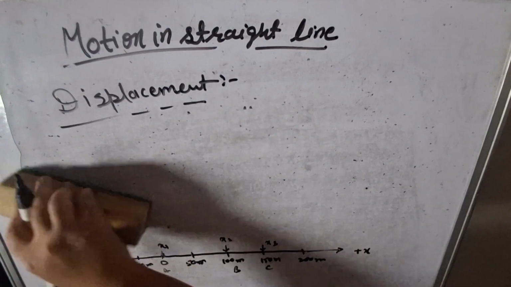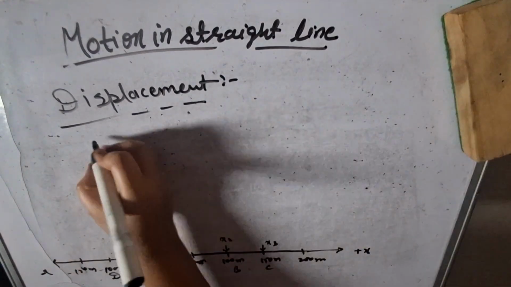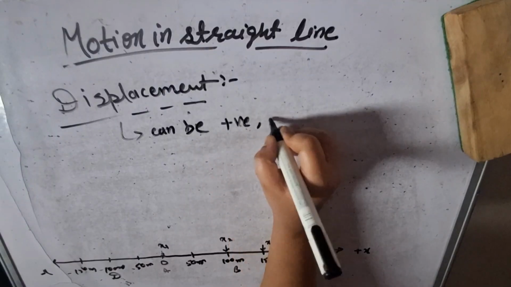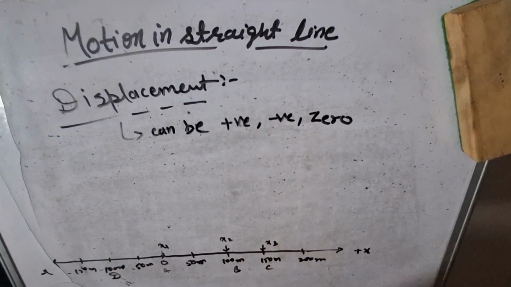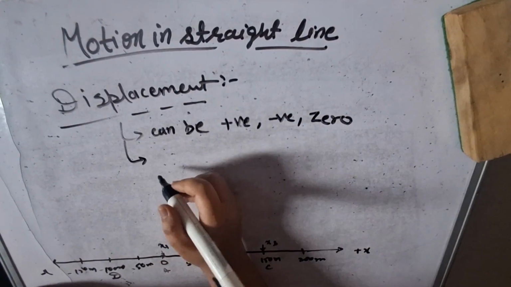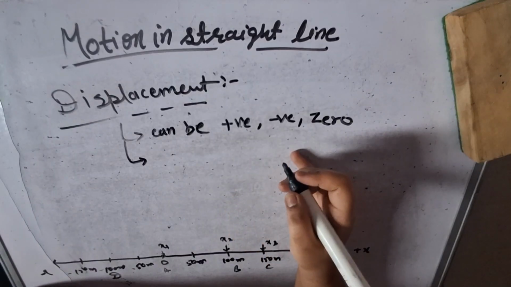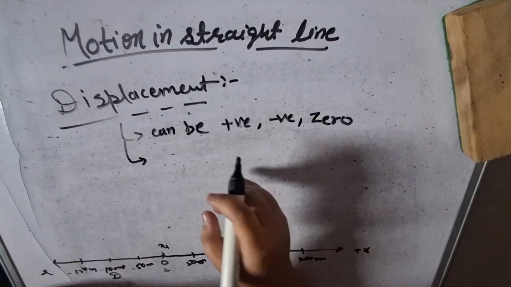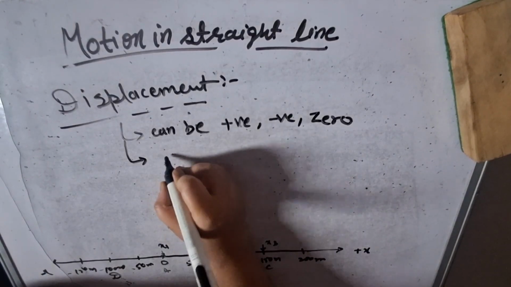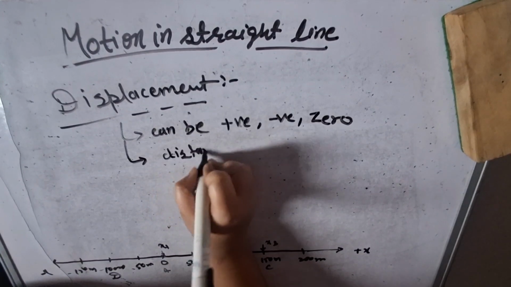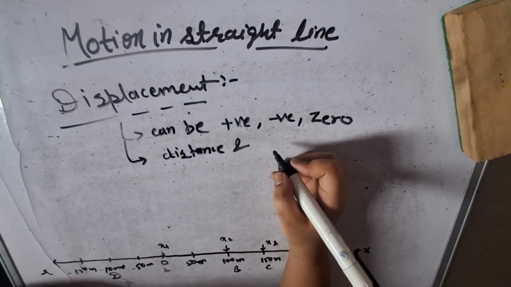As we can see, the displacement can be positive, negative and 0. I have explained this by the given example. It changes sign when we change the direction. We can say it has magnitude and direction.